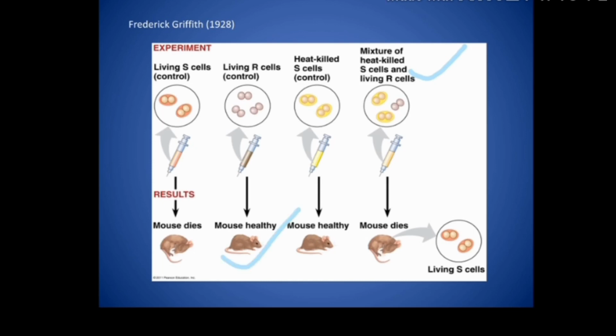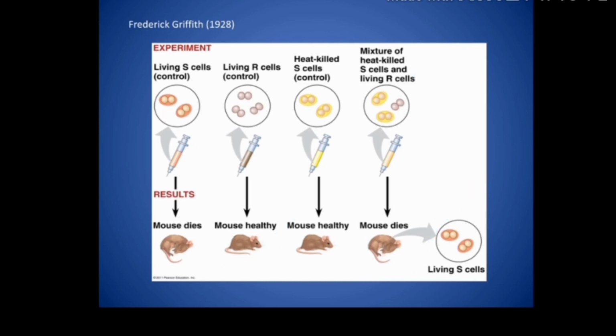So R is anyways non-virulent. So in this case mice should be alive. यही हम expect करते हैं. But what did he observe? He observed that the mice died in a few days, in which the mixture was injected, that it caused pneumonia in mice. So as a result, mice died.